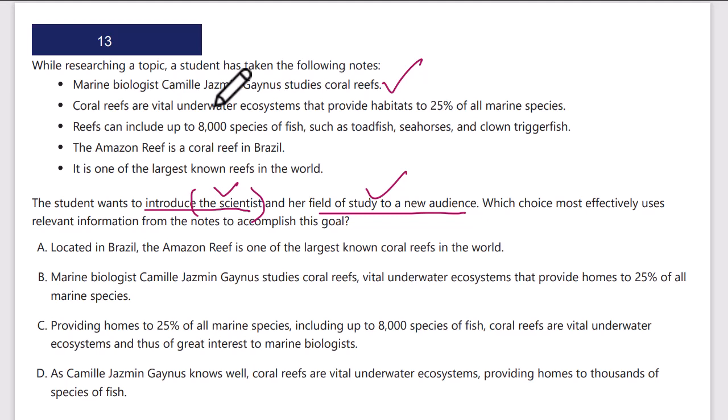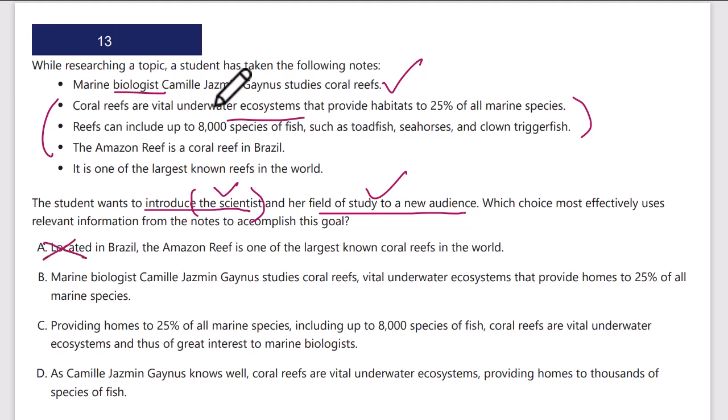So she is the scientist. Okay, so we're introducing that she studies coral reefs and their underwater ecosystems, right? And she's a biologist. That's her field of study. Okay, to an audience that's new, so maybe we need to describe in a little more detail exactly what that field of study is. So, "Located in Brazil, the Amazon reef is one of the..." that says nothing about her and her study.